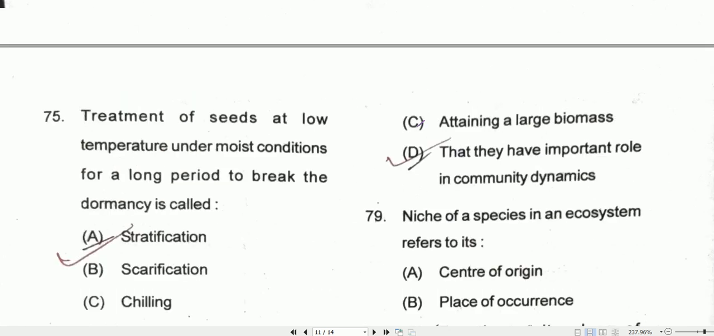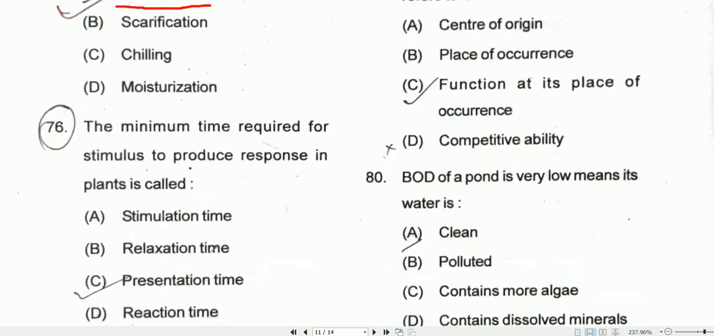Coming to question number 75. Treatment of seeds at low temperature under moist condition for a long period of time to break the dormancy is called stratification. Question number 76. The minimum time required for a stimulus to produce a response in a plant is called presentation time.